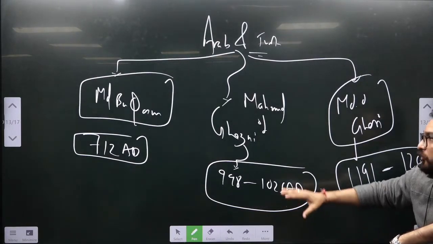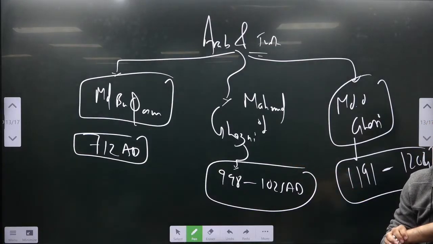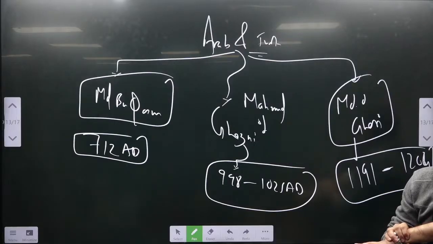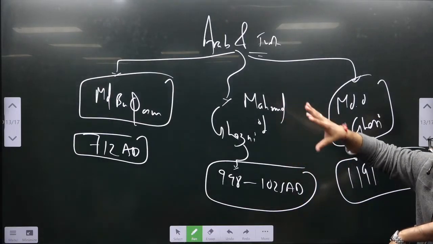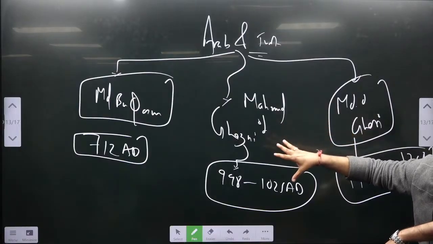So over here, how do we get to know about Ghazni? One is the Shahnama. Shahnama is written by Firdausi. Firdausi was his court poet, and he wrote the Shahnama, and a lot of information about that time, about how the politics were happening in West Asia, we got from the Shahnama.